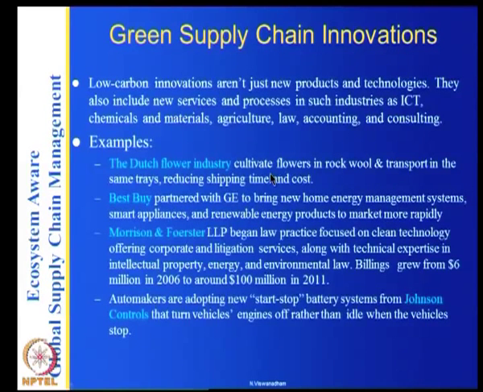The reason I am showing this is that it need not always be a manufacturing production process or a supply chain and so on. But there is a supply chain behind each of these products to create green supply chains, or a service like a law and so on. But these products are created so that ultimately they save the carbon credits.